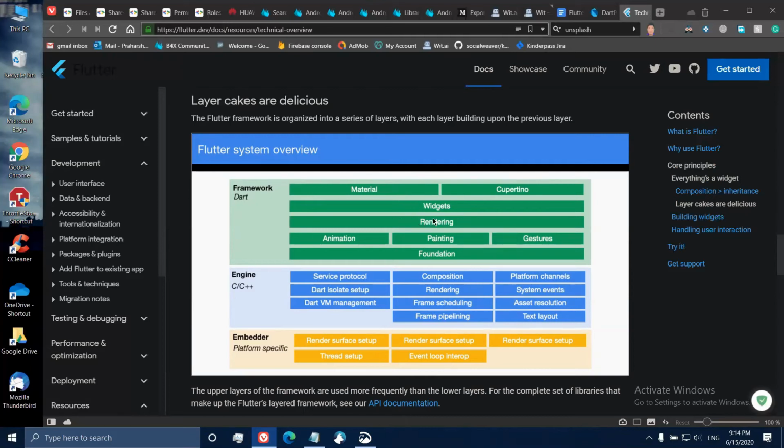As I talked about, each and every time something happens, we have to redraw the canvas, right? So that is where rendering comes into the picture. So what is rendered, right? Animations are rendered on the screen, the painting, all the widgets are kind of painted. If you see native, the different controls are placed on the screen, right?